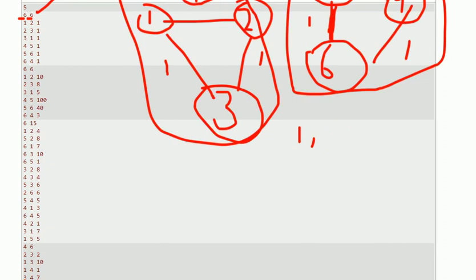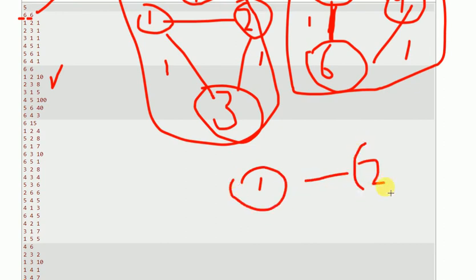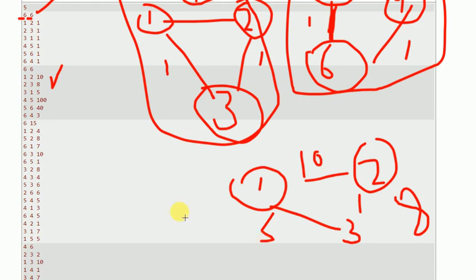Let's consider another test case. 1 to 2 with weight 10, 2 to 3 with weight 8, and 3 to 1 with weight 5.